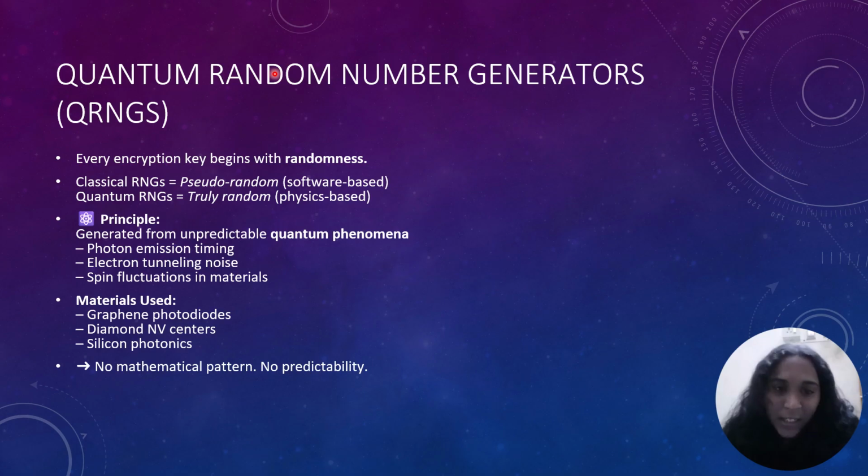quantum random number generators, QRNGs. Every encryption key begins with randomness. However, in the case of classical random number generators, it's pseudo-random, software based. In the case of quantum, it's truly random. It's physics based. The major idea is that you generate it from unpredictable quantum phenomena: photon emission timing, electron tunneling noise, spin fluctuations. The materials used here are graphene photodiodes, diamond NV centers, and silicon photonics. There is no mathematical pattern, no predictability.